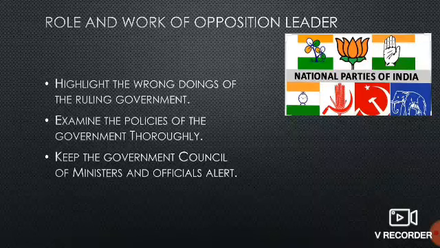There are various departments in the government, education department, finance department. To take care of them, there are many ministers, like the finance minister, education minister, railway minister. The opposition keeps an eye on all these ministers, whether they are doing their work promptly or not, and keeps them alert.